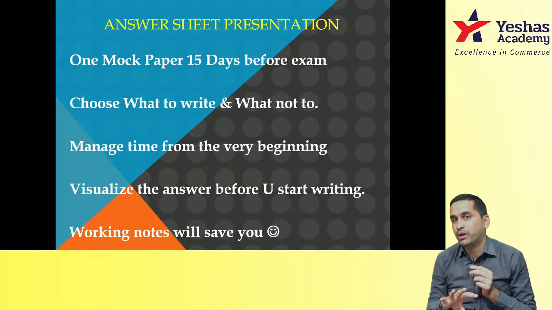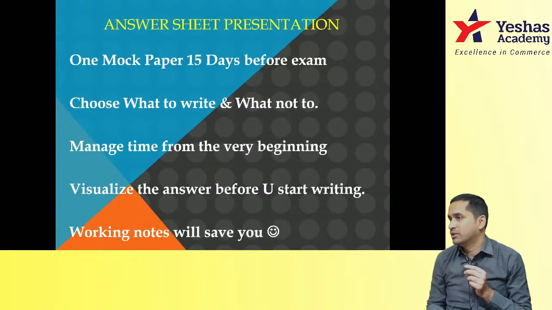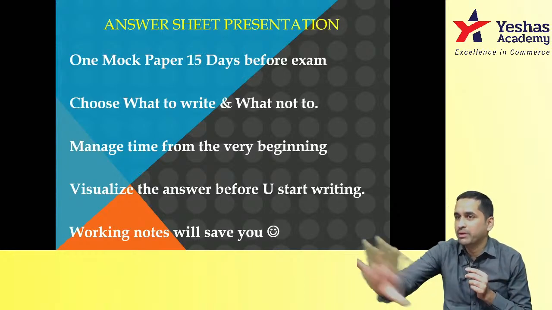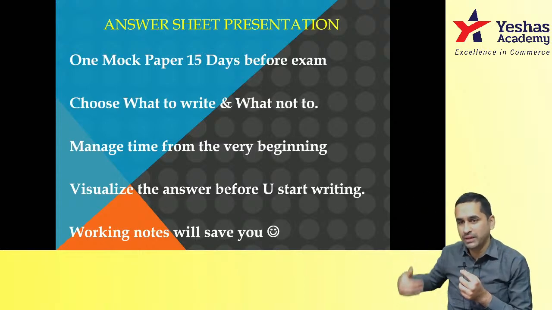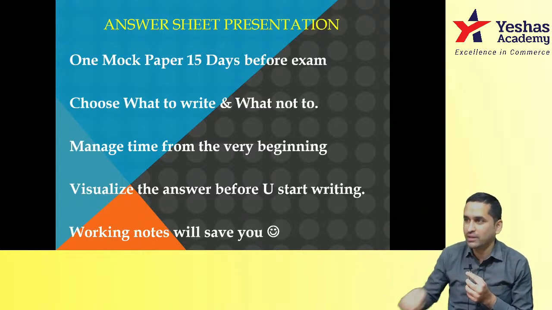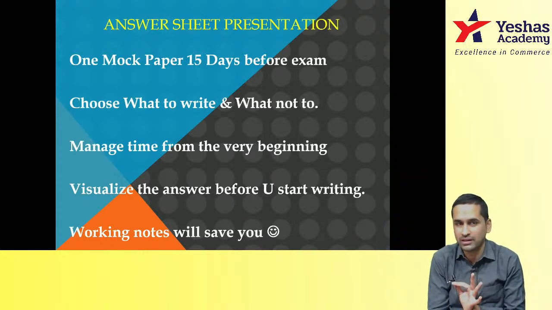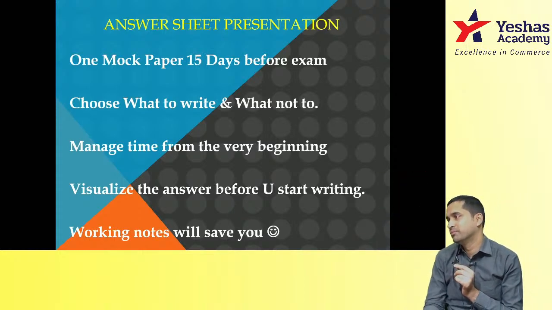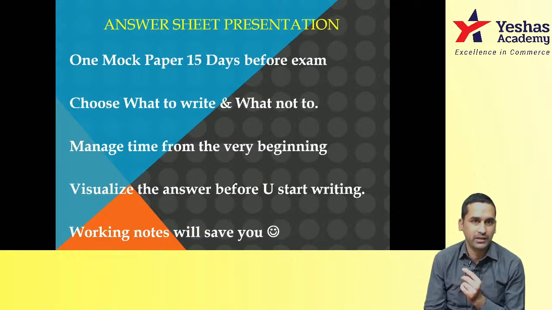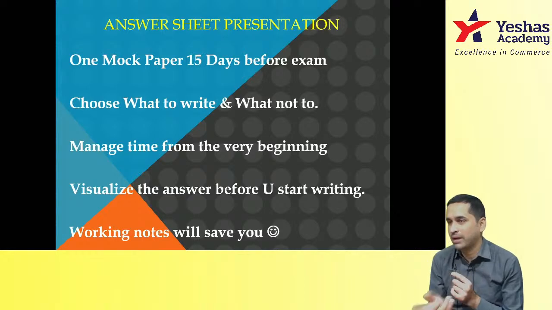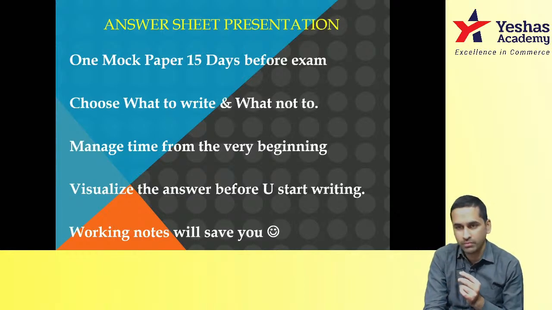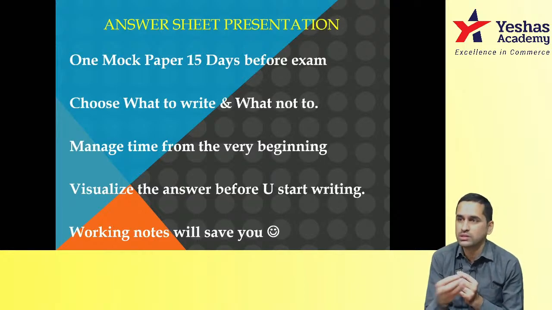This is very important when you're writing practical answers. Don't start with working note 1, NPV table, and then realize you don't have CFAT. And then leave some space, go to the next, come back, and draw an arrow mark from here to here, and all that is not the professional way. It's a professional exam. You can't do what you did in school, writing something else and then saying PTO first and then coming back here. The validator has no patience for all this. Understanding what I'm saying? Even in accounts, same thing.